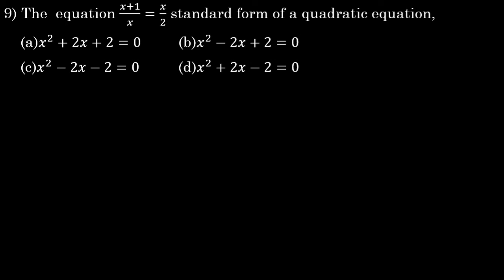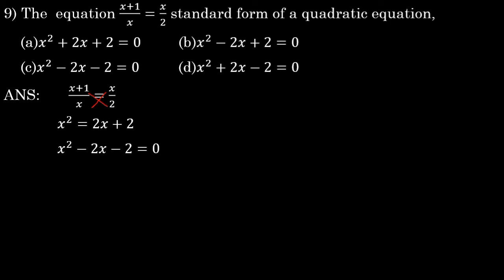And here the equation they gave is x plus 1 by x is equal to x by 2. So here we need to do cross multiplication. By cross multiplying, what will we get? x into x will give x squared, that is equal to 2 into x will give 2x, plus 2 into 1 will give 2. So we will take this plus 2x and plus 2 to that side, and it will become minus. Therefore we'll get the equation x squared minus 2x minus 2 is equal to 0. Therefore option C is the correct answer for this question.